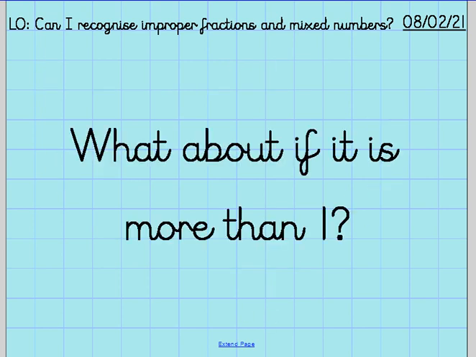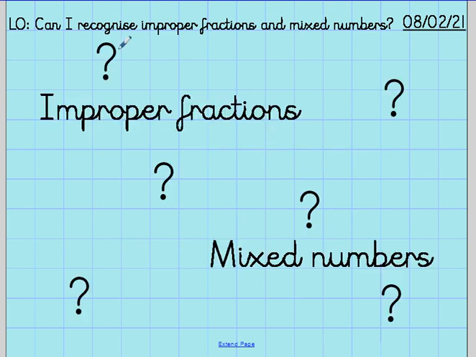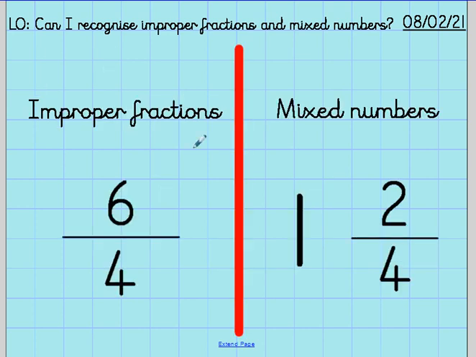But what about if it's more than one? We've got more than a whole. So that's when we get improper fractions and mixed numbers. Improper fractions or mixed numbers show us when we've got a fraction that is bigger than one whole. Now, an improper fraction, you might have heard them called top-heavy fractions before.